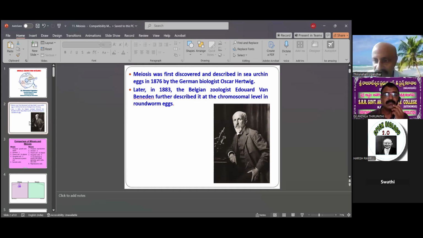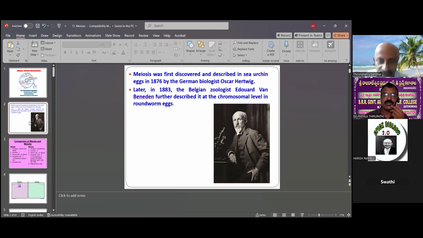Roundworm eggs are important for egg formation. The ovaries and the testis are the female and male reproductive organs, responsible for the formation of sperms and ova or eggs. That first division is called meiosis.